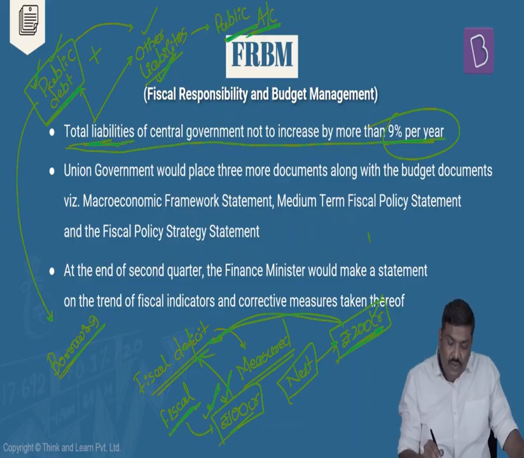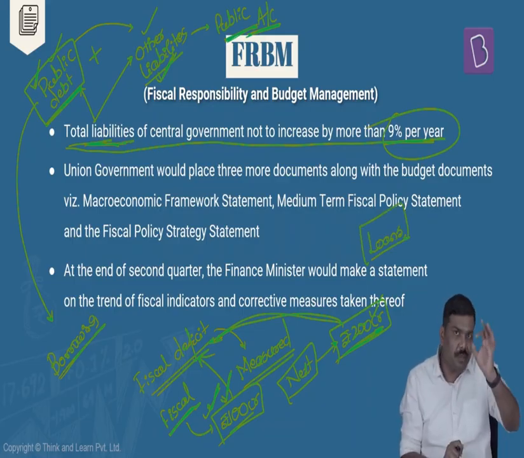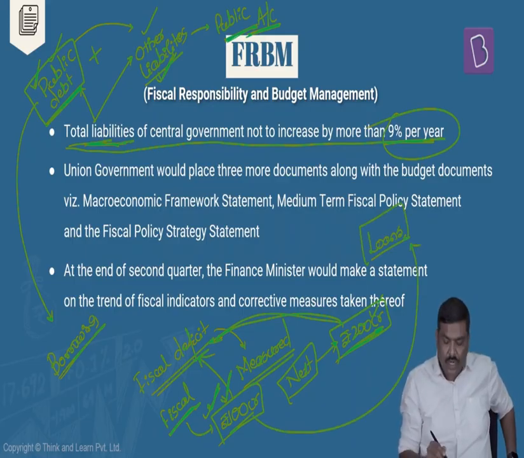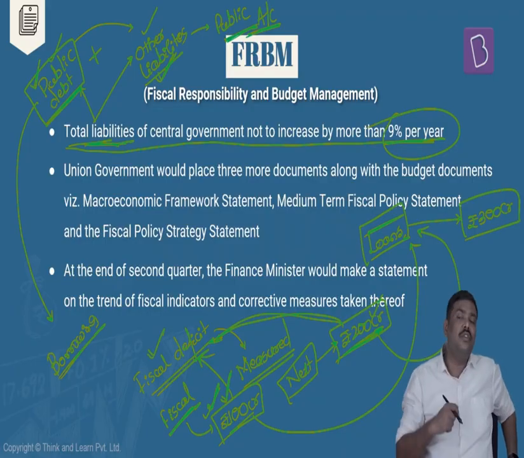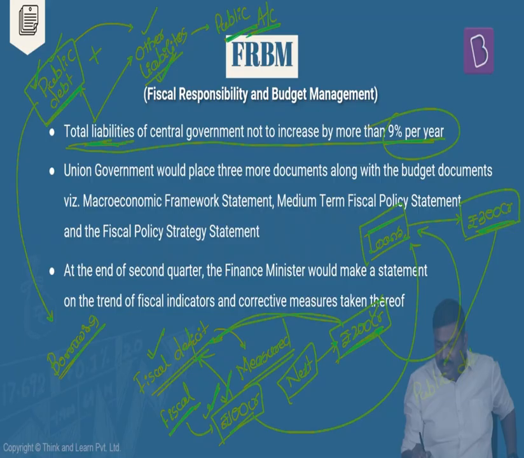But when I say the total amount of loans that are supposed to be repaid by the government, the government has to repay this particular 100 crore rupee loan. Government also has to repay this particular 200 crore rupee loan. So the total amount of loans that the government has to repay will become 300 crore rupees. I repeat, the total amount of loans that the government of India has to repay becomes 300 crore. And this in simple terms can be referred to as public debt. Okay?